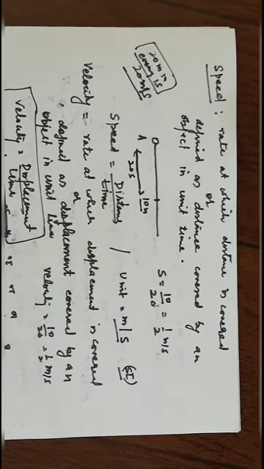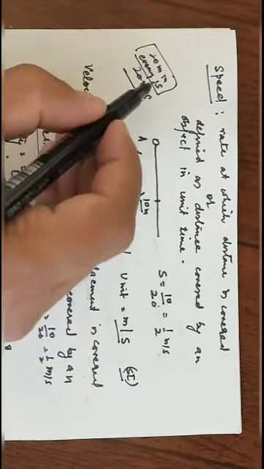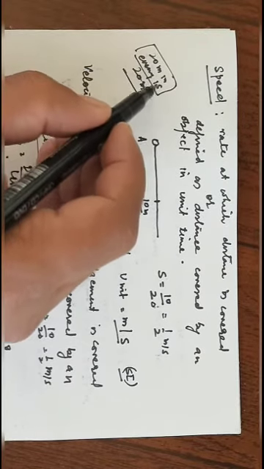In this way, if somebody asks you what is the distance covered in 10 seconds, then naturally if in 1 second he is covering 20 meter, then in 10 seconds he will cover 200 meter. So this is the meaning of speed. Speed basically tells us the rate, means in 1 second how many meter, kilometer.